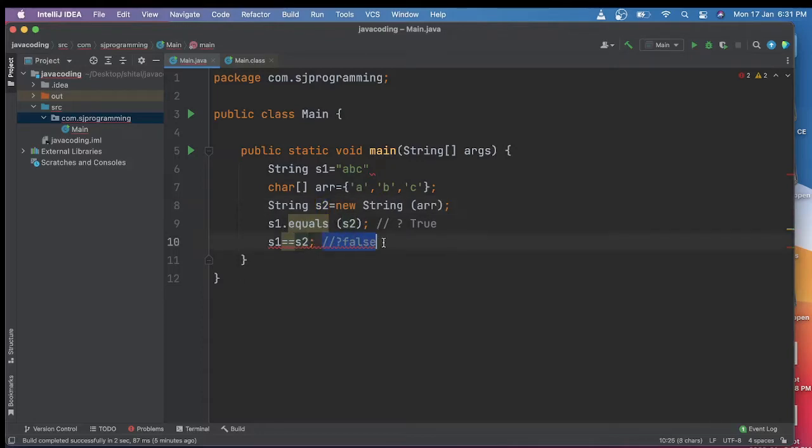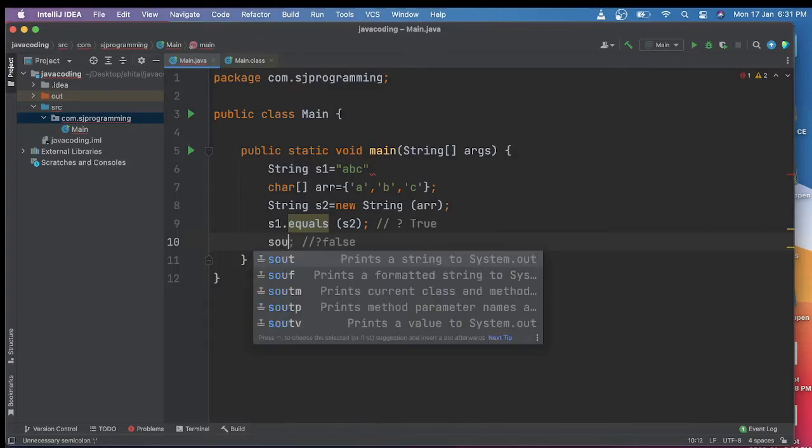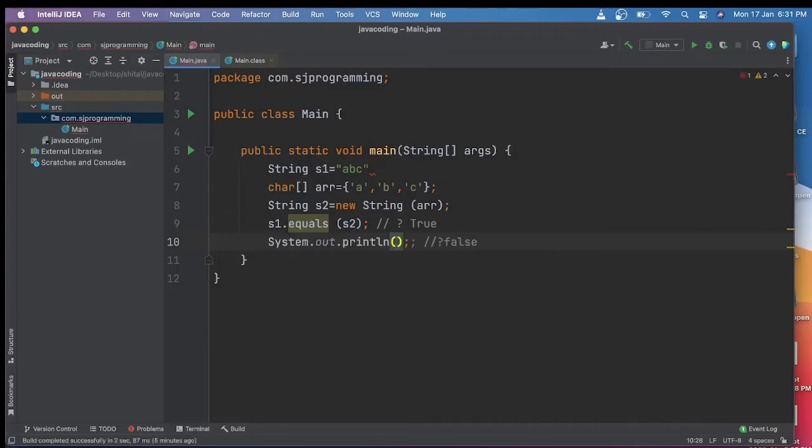Here I have just commented the output. So let's keep this in the System.out.println statement so that we can get the output in IntelliJ. For System.out.println we just have to write sout, and the whole statement will come automatically. Same we have to do for this one as well.